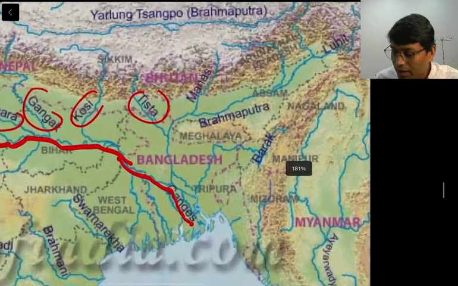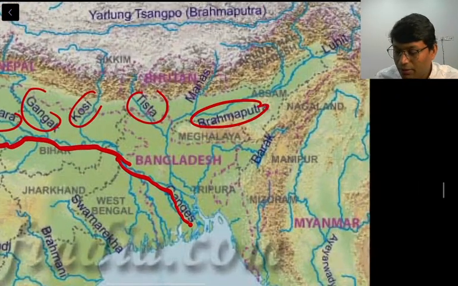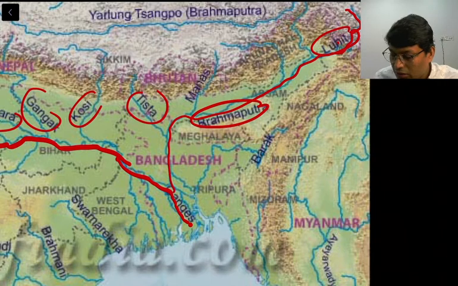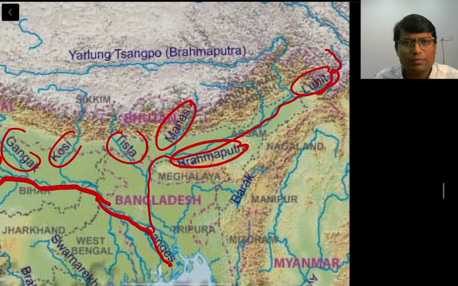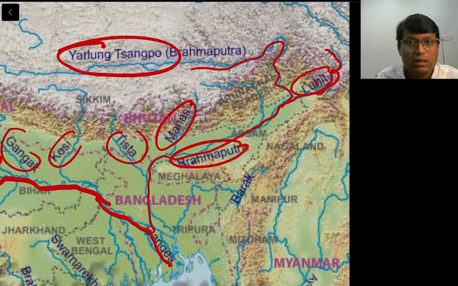Now moving far east, this is the Brahmaputra. It goes like this. This is Lohit. There is this river Manas. We will also see other rivers, as in this particular map they are not given. So this is the Brahmaputra, which is also called Yarlung Tsangpo in the Tibet region.